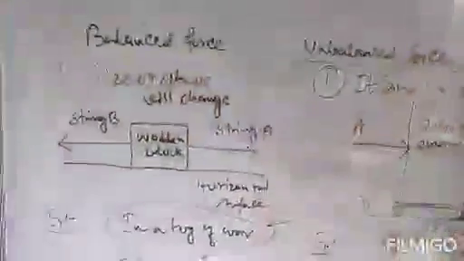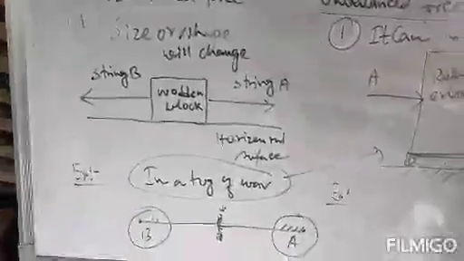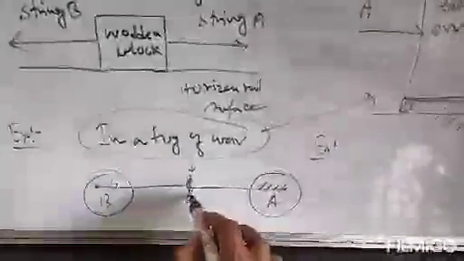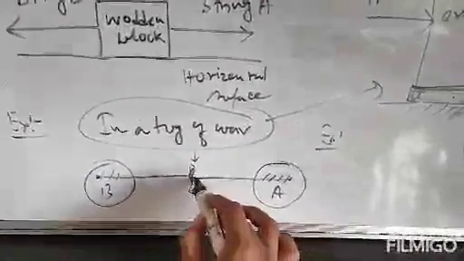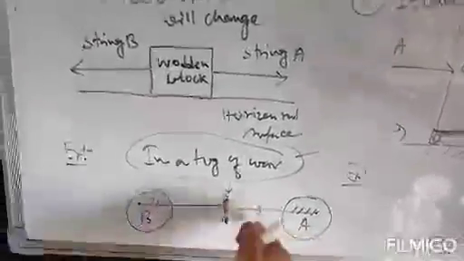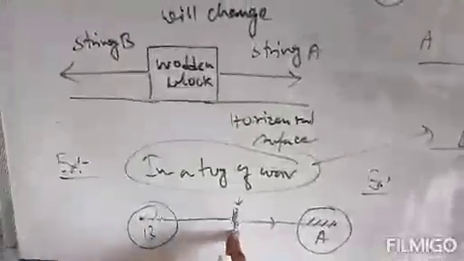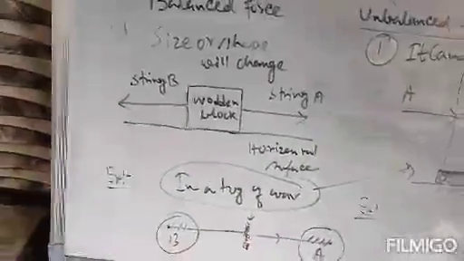But in case of unbalanced force, suppose team A is applying a greater amount of force. So what will happen? The rope, or the object tied to the rope, will move towards A. In that case the force will be unbalanced force, because the net effect on this rope will not be zero.